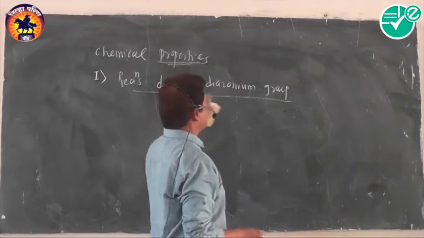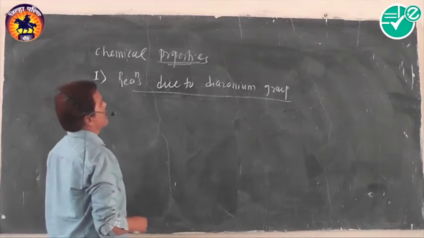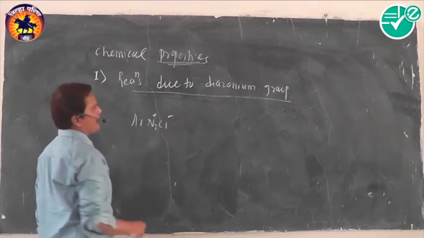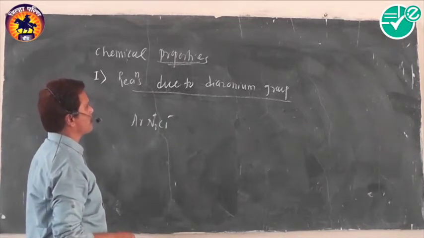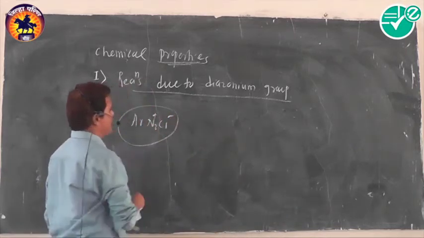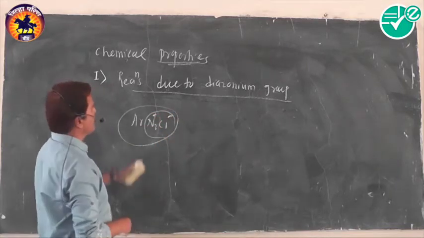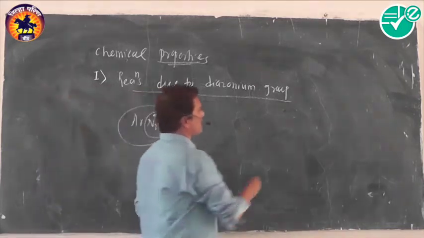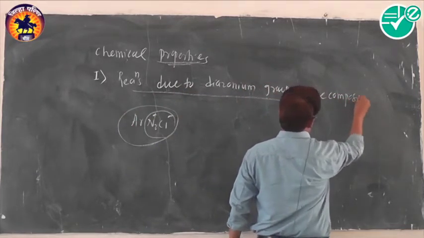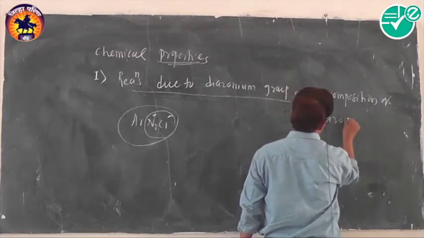First, reaction due to the diazonium group. What happens in this reaction? Here, aryl diazonium chloride or aryl diazonium salts, when treated with different types of reagent, the diazonium group and chlorine get decomposed. Sometimes it is called reaction due to the diazonium group, or decomposition of the diazonium group.